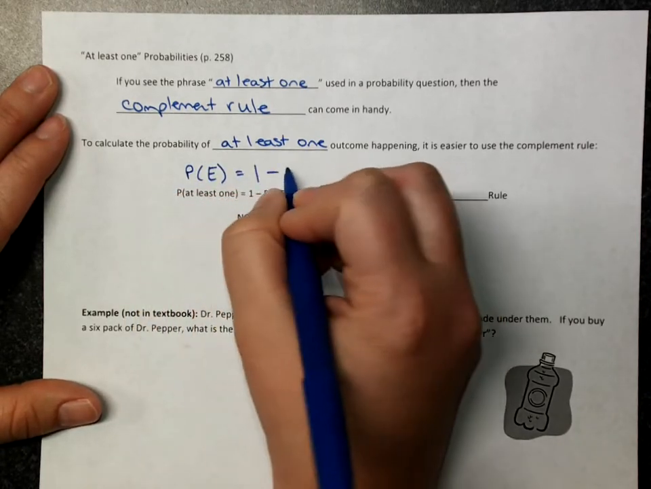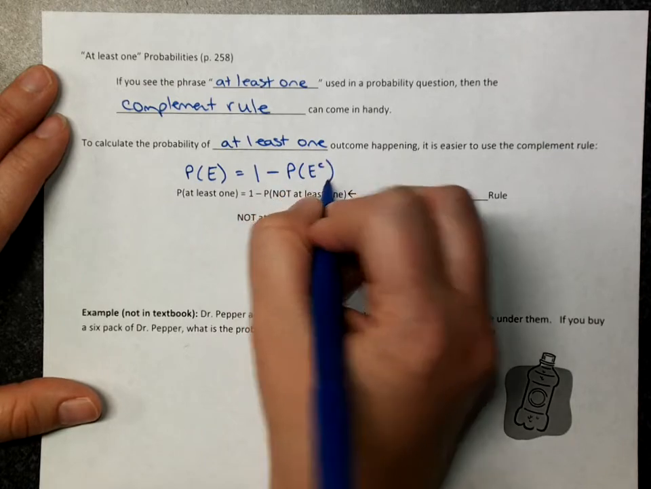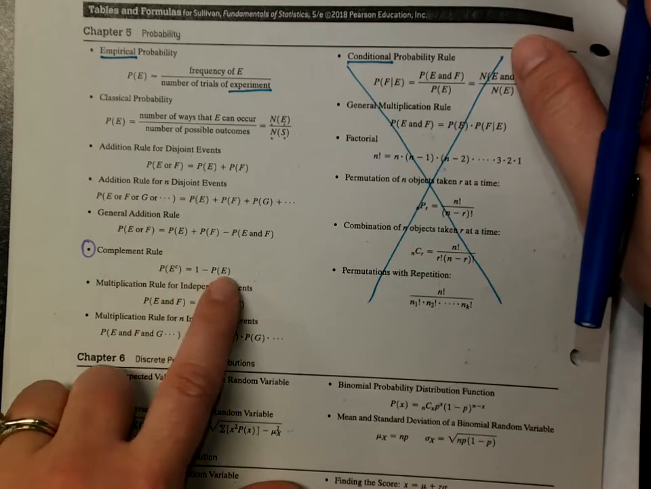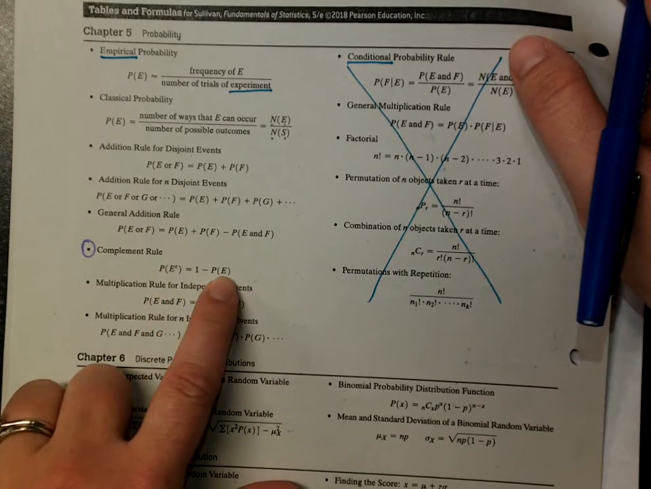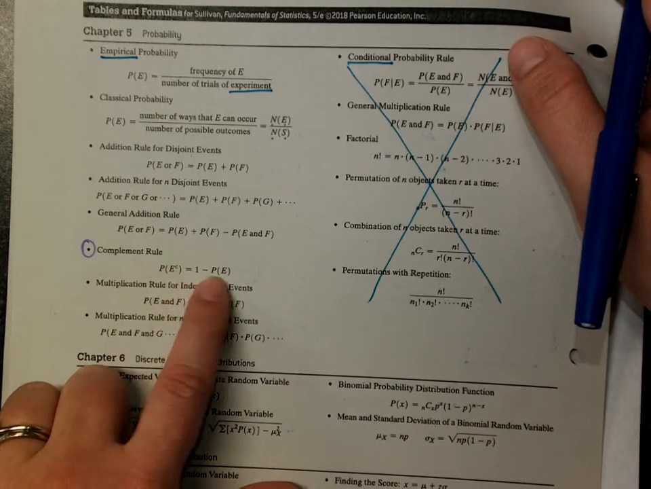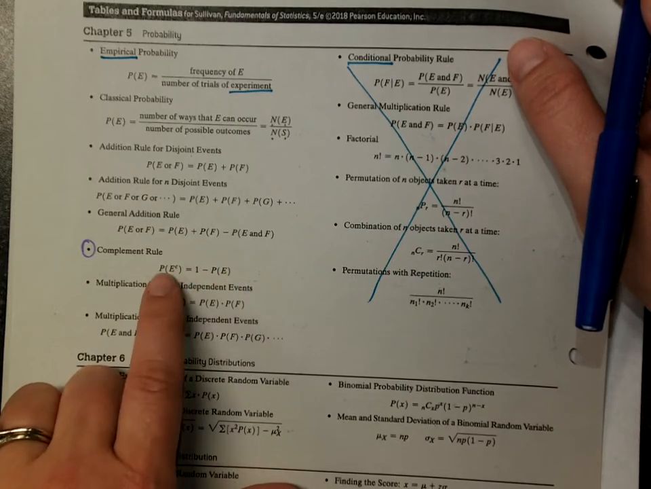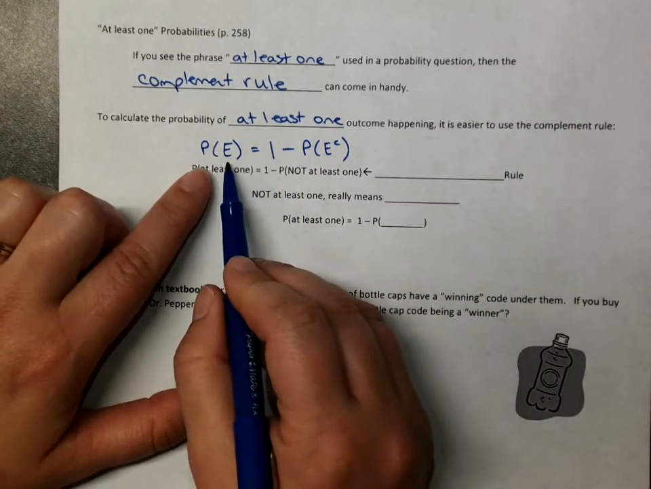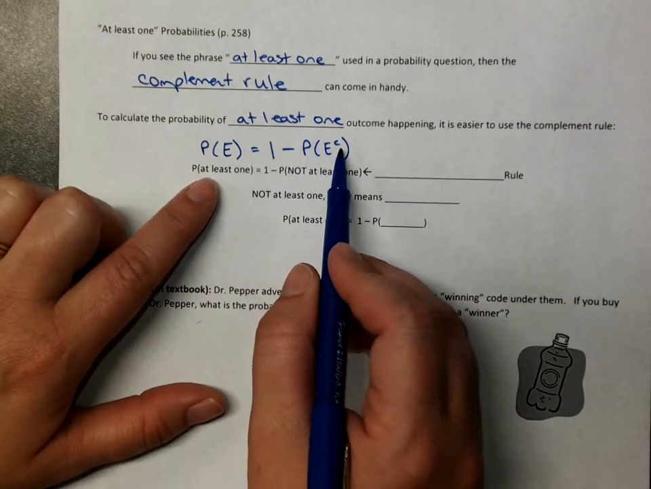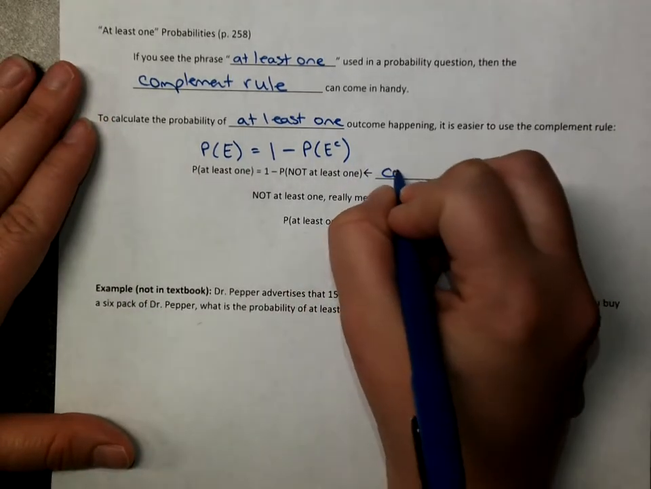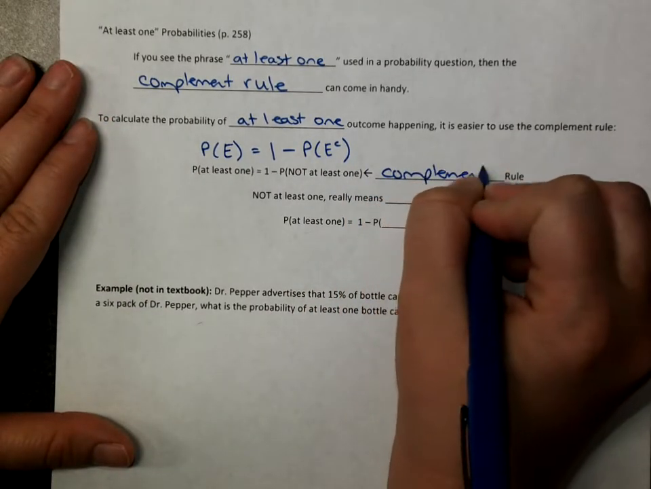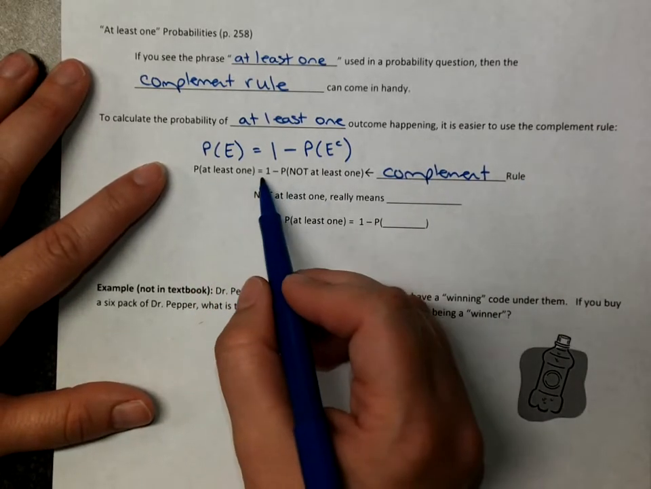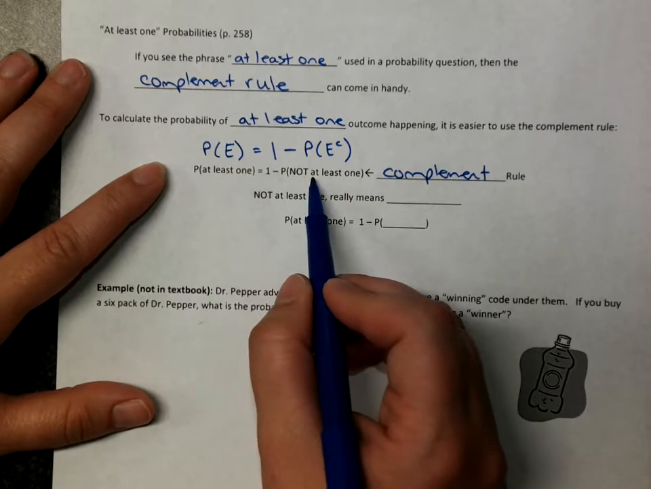So if we think about the probability of at least one, which is the event we want, it equals 1 minus the probability of what we do not want. So it's basically using the complement rule and just switching the E with the E to the c. That doesn't matter. It's the same calculation. Same idea. The probability of what we want is 1 minus the probability of what we do not want. So again, this is a version of the complement rule. So the probability of at least one is 1 minus the probability of not at least one.